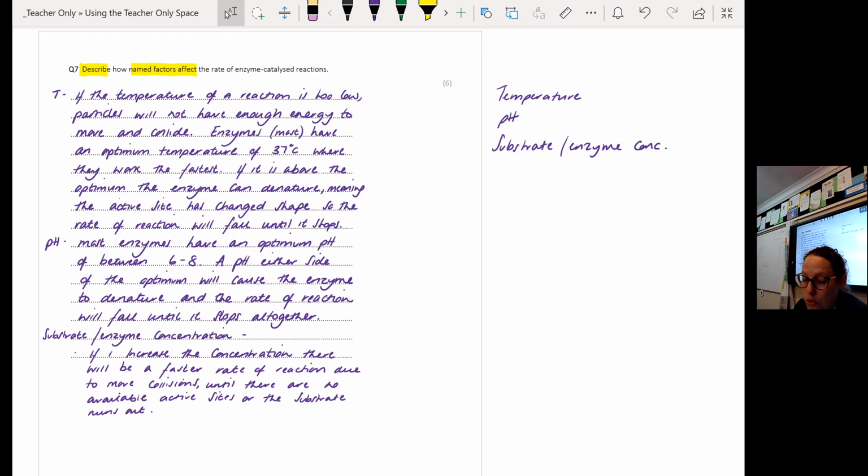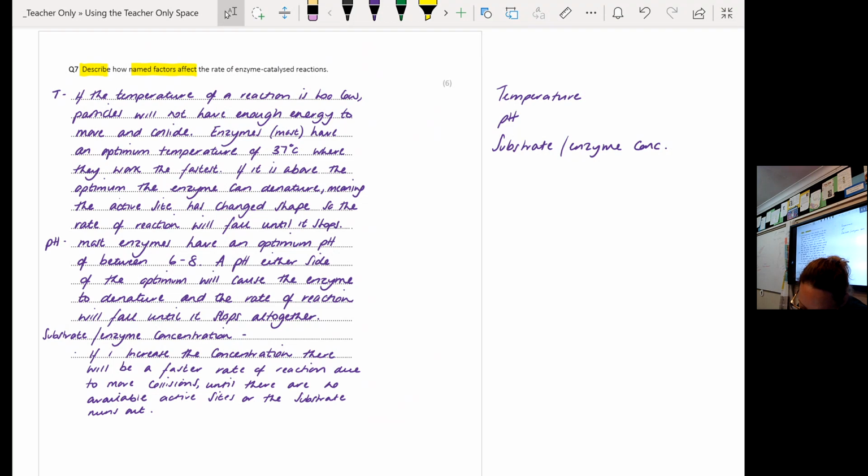And because most of you have done all 3 simply, you got 4 marks, okay? So you need to add more detail to get those 6 marks, okay? So here, if the temperature of a reaction is too low, the particles will not have enough energy to move and collide. That's 1 marking point there. Enzymes must have, or most have, an optimum temperature of 37 degrees where they work the fastest. Okay, that's the 2nd marking point.